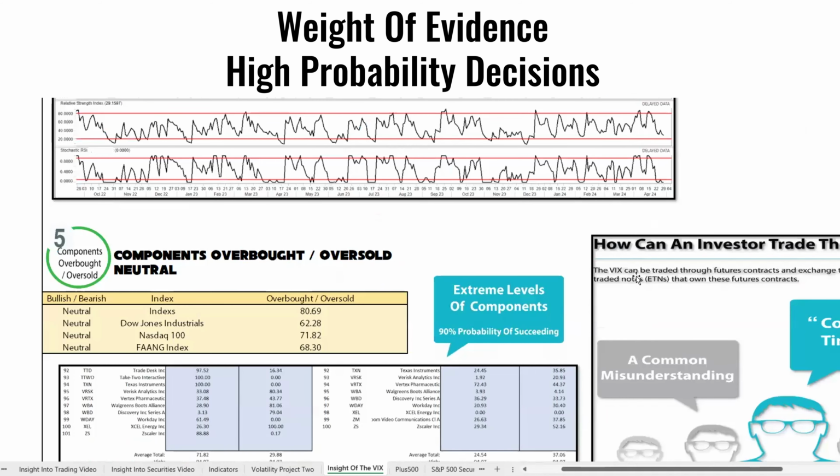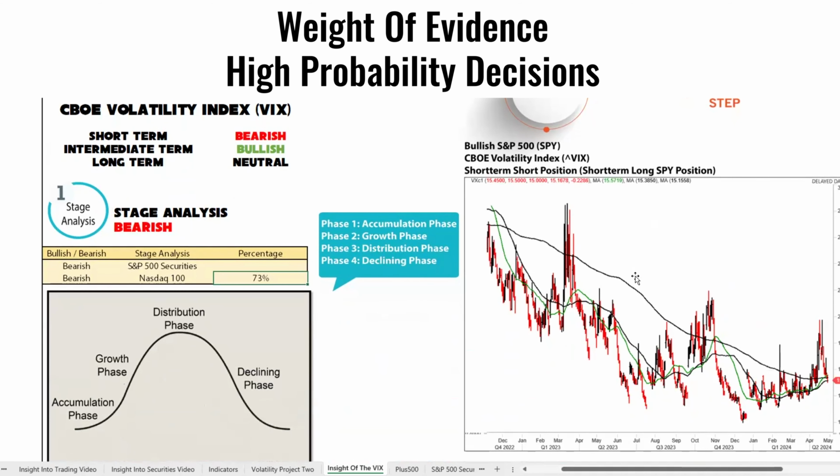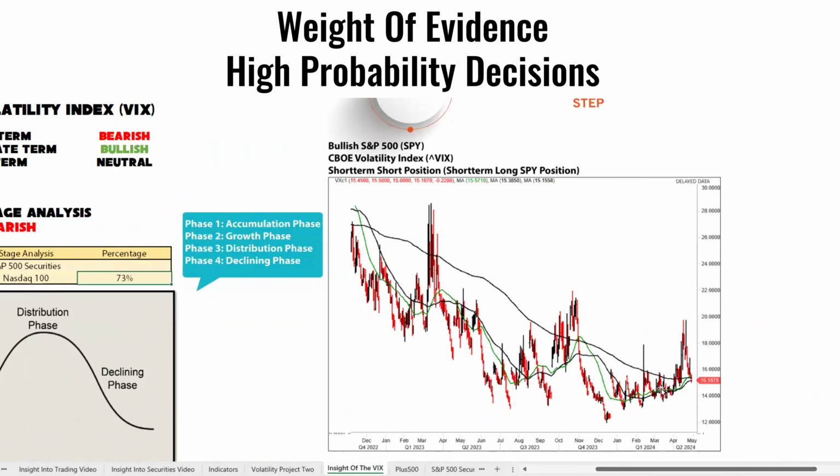So what are we trying to tell you to build your system? For swing trading, one of the components you could use is the VIX and the VXN. The first thing that we look at is the VIX at extreme levels. And when it reaches those extreme levels, factored in with other indicators, it gives you a high percentage of succeeding. What 5 factors will you use to time the VIX?